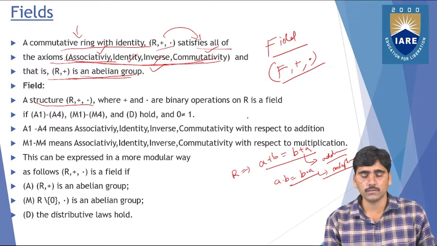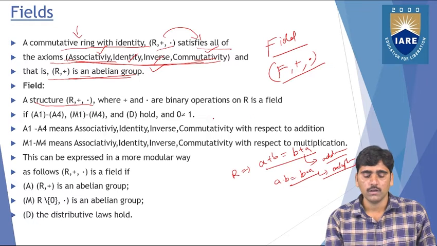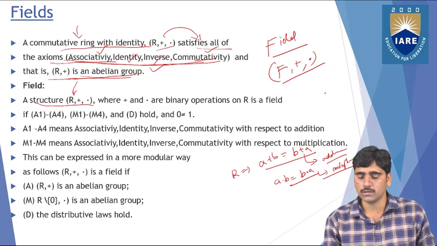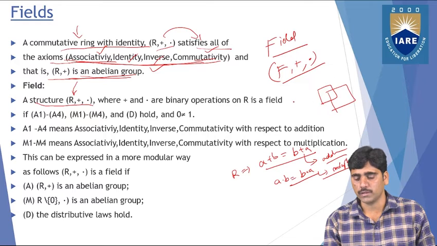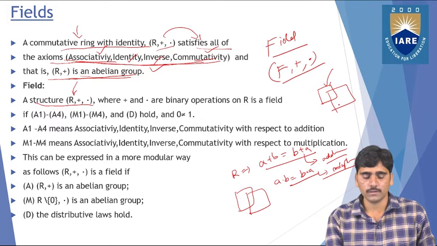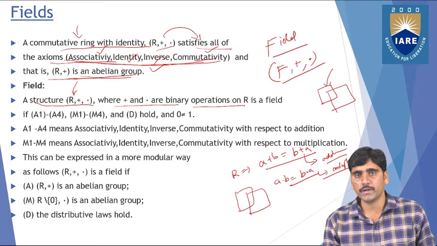A field is a structure of R. So generally, how does it represent? A structure represents it this way. A field is nothing but a form of the ring, a structure that follows the same as a ring. That's why a structure R, plus, dot, where plus and dot are binary operations on R, is a field